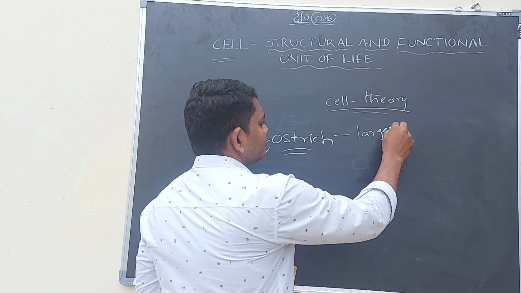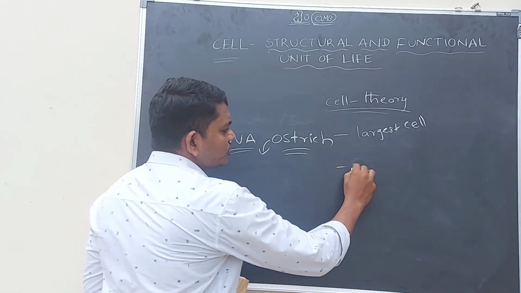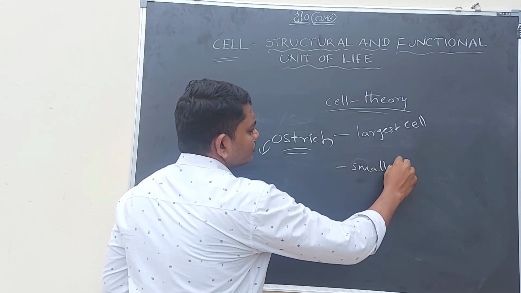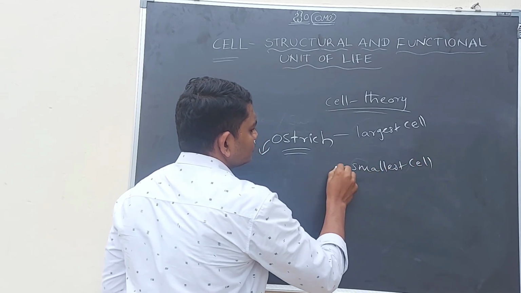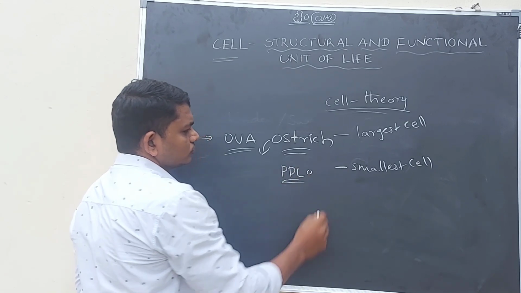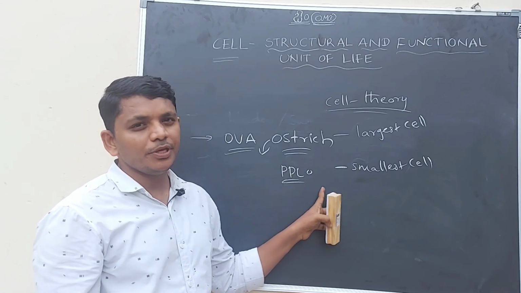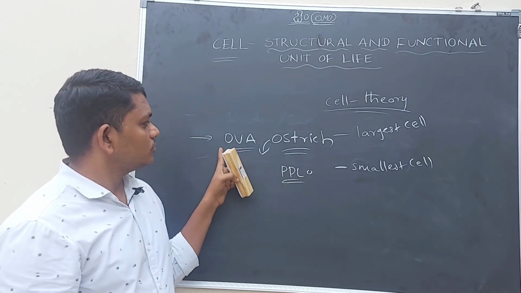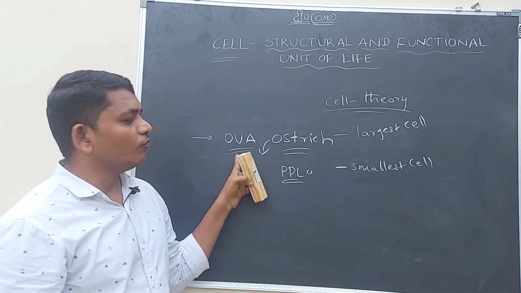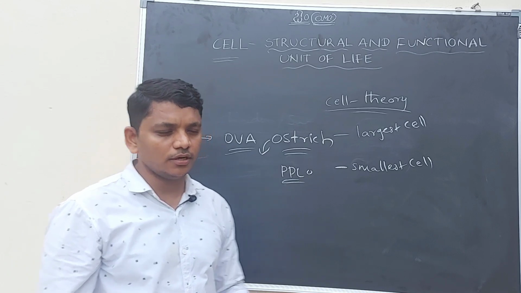And the smallest cell is PPLO. The smallest cell is PPLO, and the largest cell is the ovum of the ostrich, or egg of the ostrich.